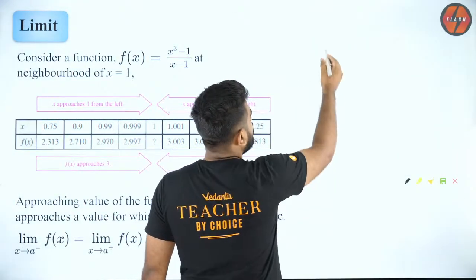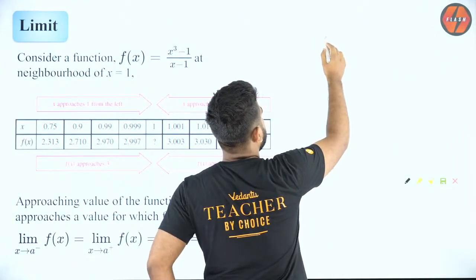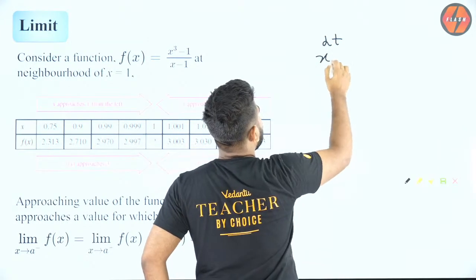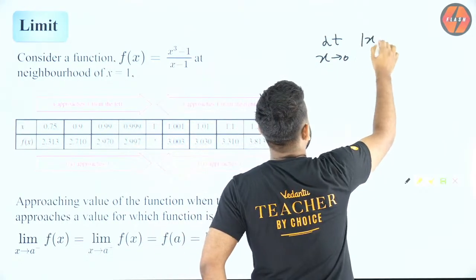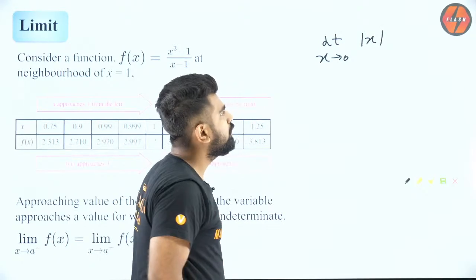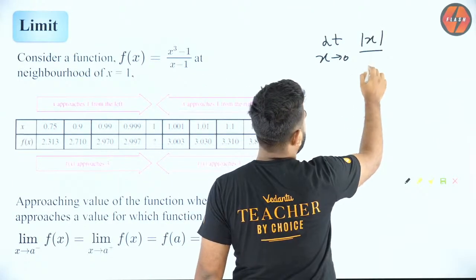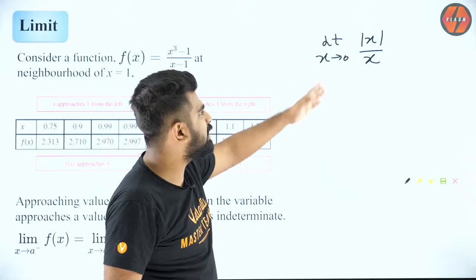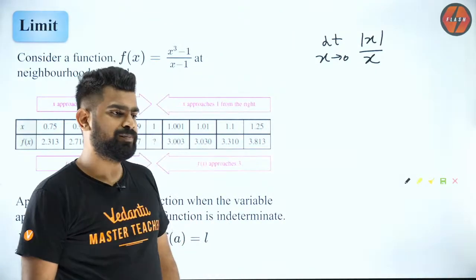So let me repeat it. For example, if you have a function, let's say limit x tending to 0 mod x by x. So how will this be? Can I help you solve it?